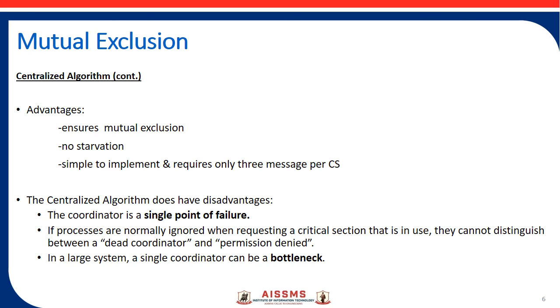Another one is that if there is a large number of processes, then a single coordinator can cause a bottleneck problem. So these are a few disadvantages of the centralized algorithm for achieving mutual exclusion. To overcome this problem, the next suggested approach is the distributed system approach. So in the next session, we will see the distributed system algorithm to achieve mutual exclusion.